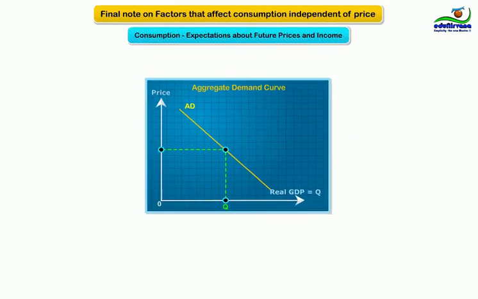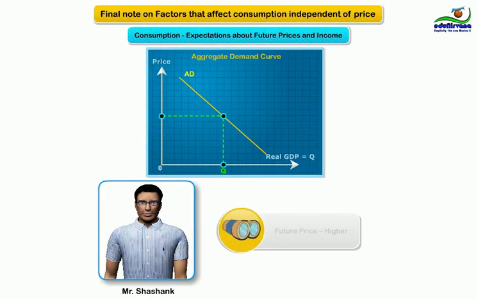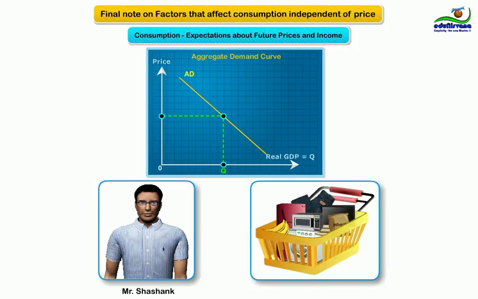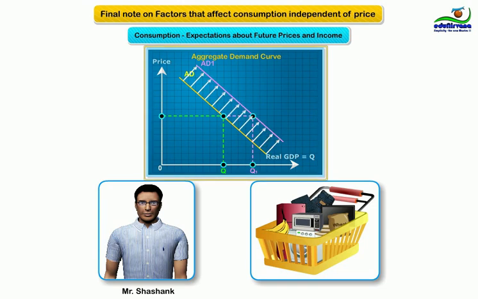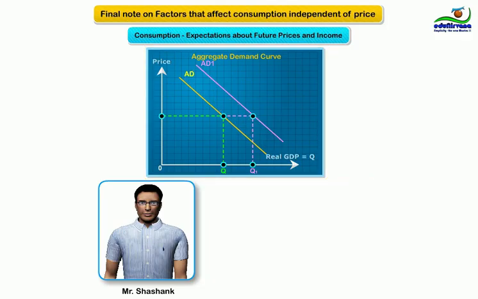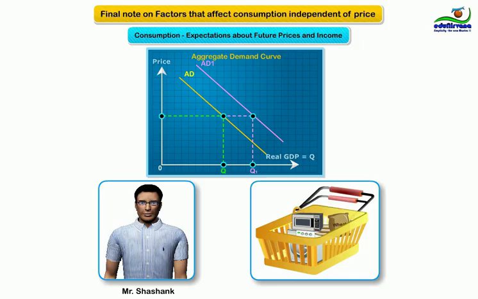If individuals like Mr. Shashank expect higher prices in the future, they increase current consumption expenditures to buy goods at the lower current prices. This increase in consumption leads to an increase in aggregate demand. If individuals expect lower prices in the future, they decrease current consumption expenditures. This reduction in consumption leads to a decrease in aggregate demand.